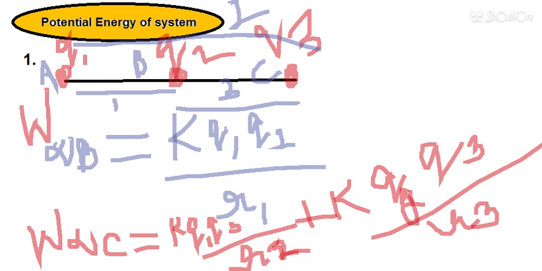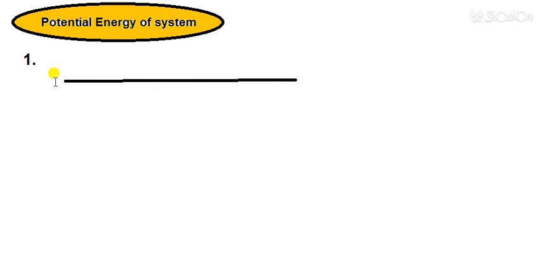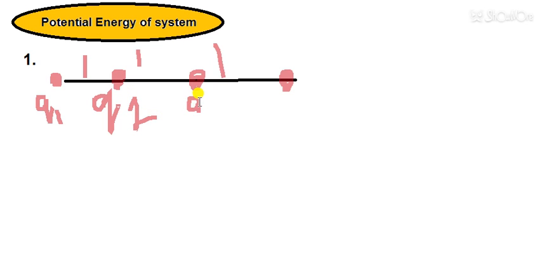So another example, let's suppose there are four charges, 1, 2, 3, 4. Let's suppose I have taken four charges and the distance between them is 1 meter, 1 meter, 1 meter. So the total distance is 3 meters. So it is taken as Q1, this is Q2, this is Q3 and this is Q4.